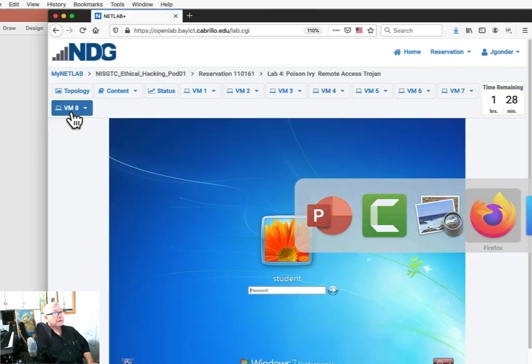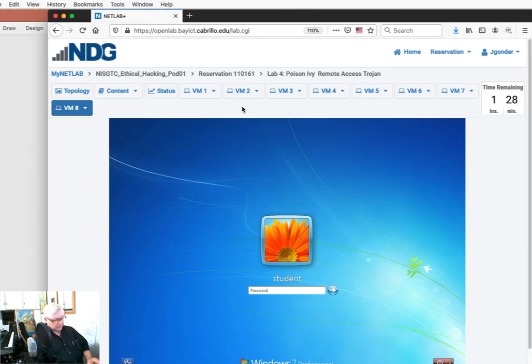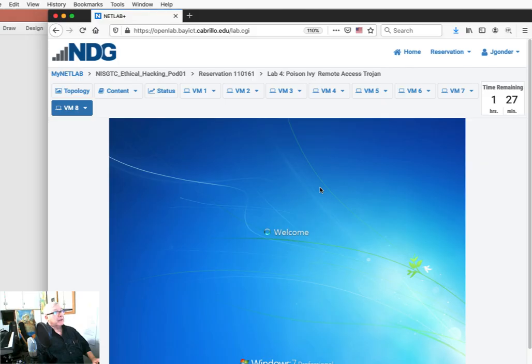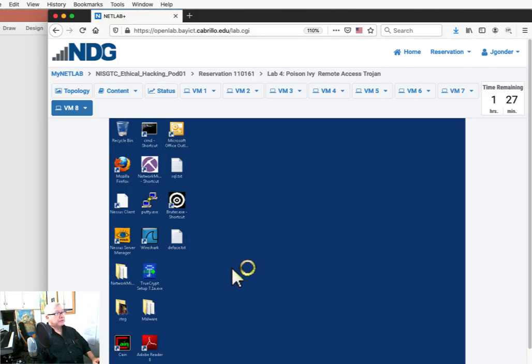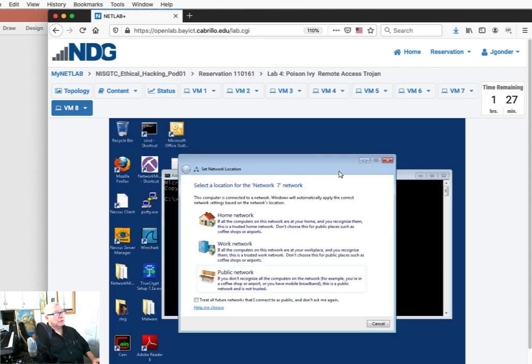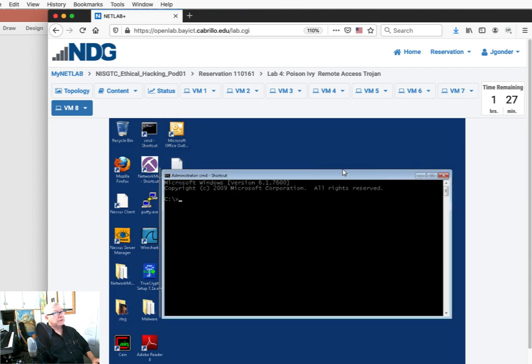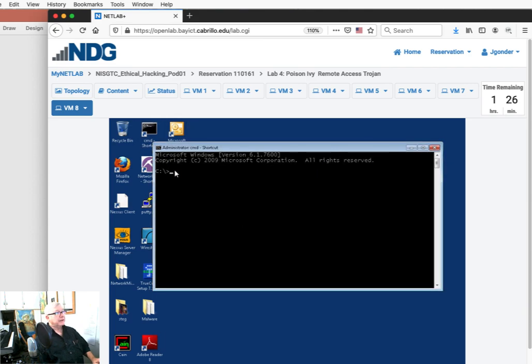So if I'm over here and I'm going to log into this machine, VM8, which is one of the machines we're going to use. We already checked, and the password is password. And we've logged into that. We can see it's relatively small. And if we open up a terminal window here, we can see that that terminal window is relatively small. And as is the case with Windows, the font is really hard to see. It's very thin. That's not ideal.